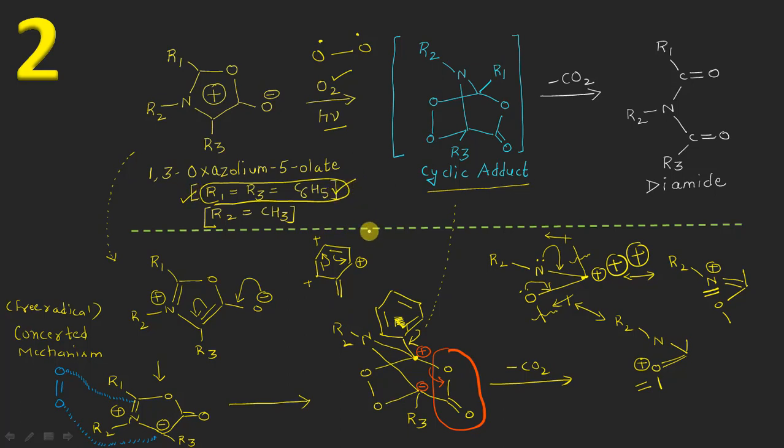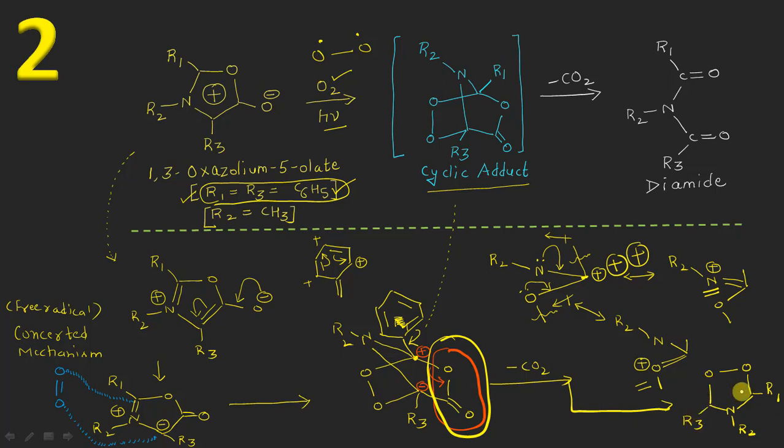So the better the dispersal of the charge here, the better the stability, and thus it will release this molecule of CO2 from here, resulting in the formation of oxygen, single bond oxygen. This is the carbon atom to which one R1 group is attached, and then the nitrogen atom to which R2 is attached, and then this carbon atom which has the R3 group, right?